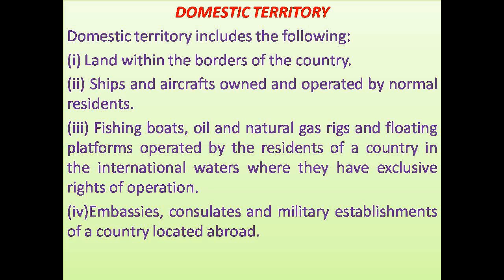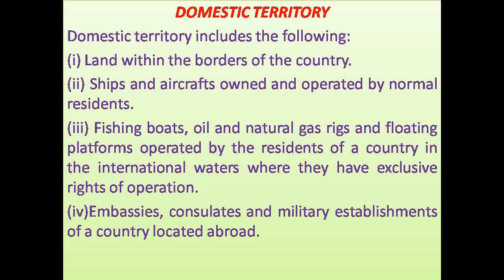Then embassies, consulates and military establishments of a country located abroad. See, every country will have its embassies in other countries. The representatives of our country, officers, will be there in the embassies or consulates or military establishments.